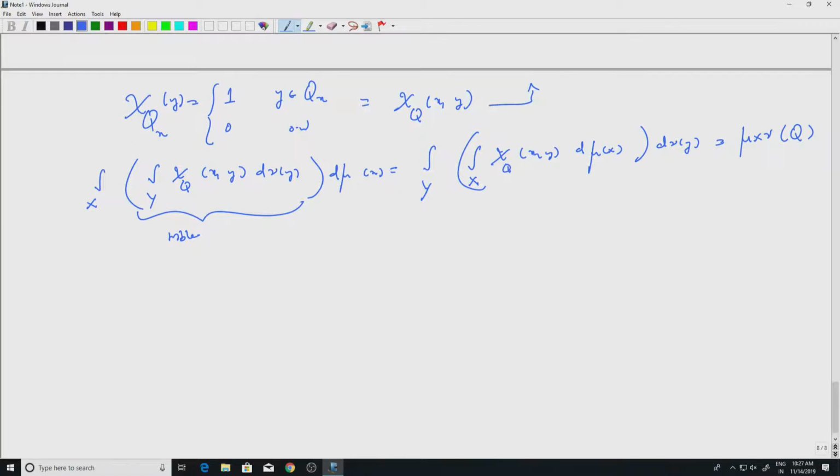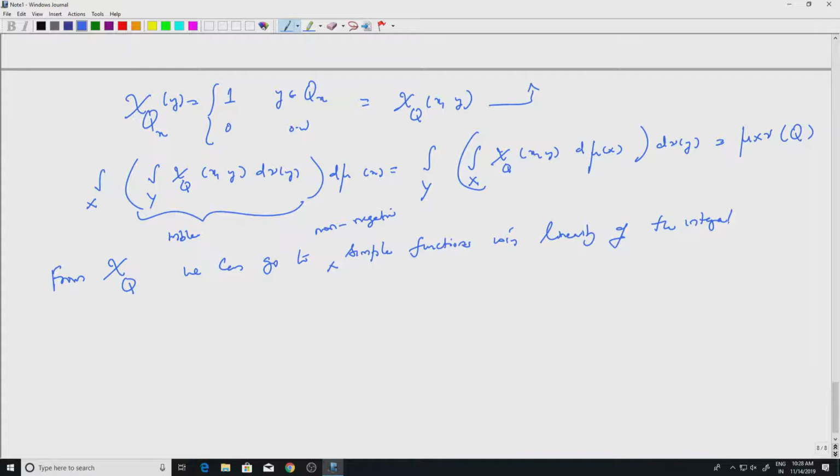From characteristic functions, chi of Q, we can go to non-negative simple functions using linearity of the integral.